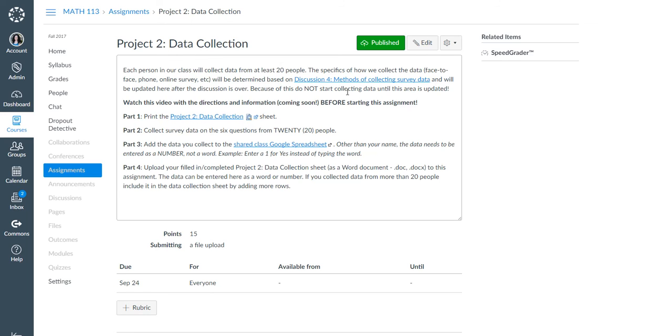But what I will do is review what you say in the discussion, and we will figure out as a class how we want to actually collect data for this project. Then you will use whatever method we pick as a class and collect data from 20 people. You'll then print off this data collection sheet, and this is where you will record your data. You'll collect your data using whatever method we decide on, and then add the data to this shared Google spreadsheet, and I will provide more information on that later.